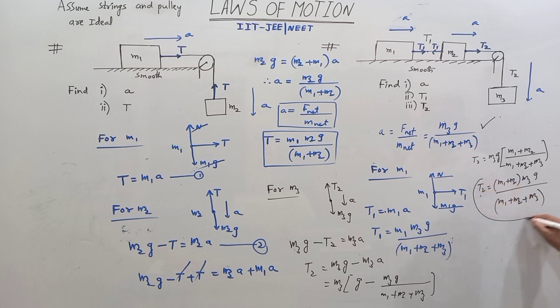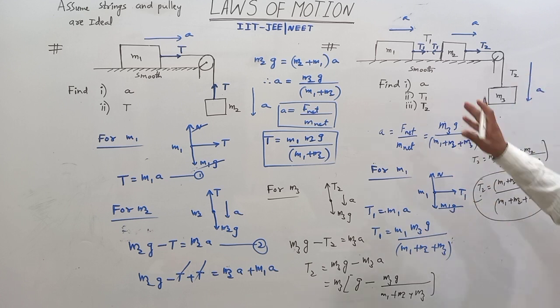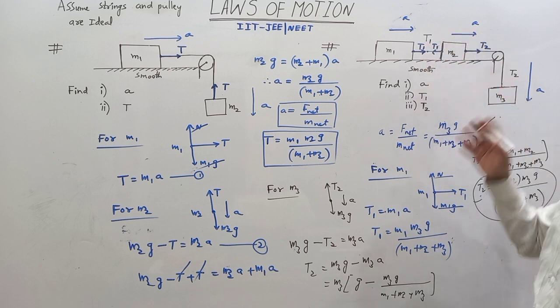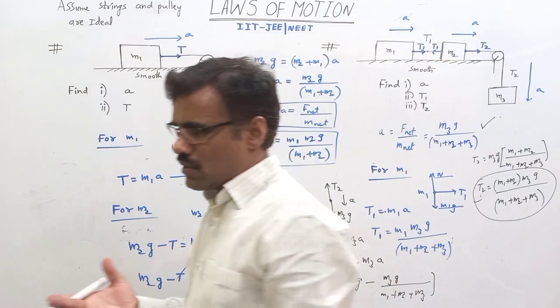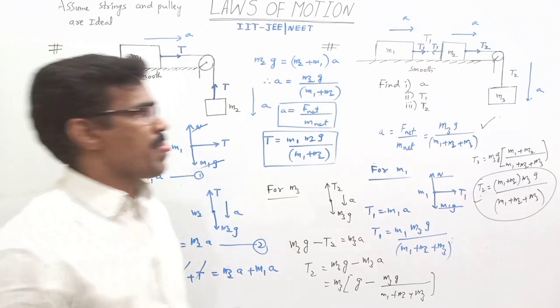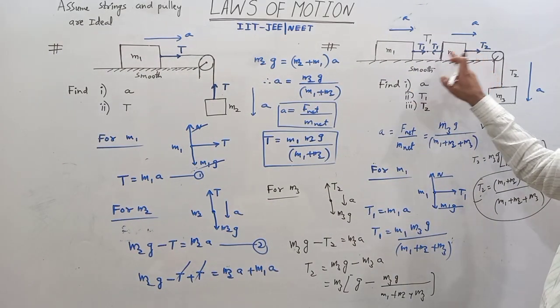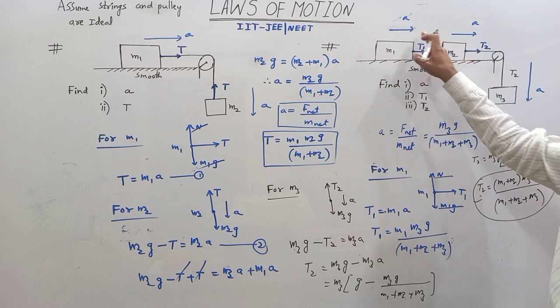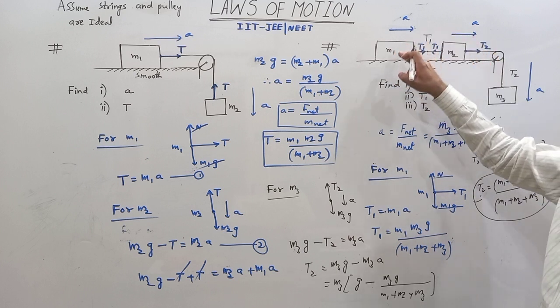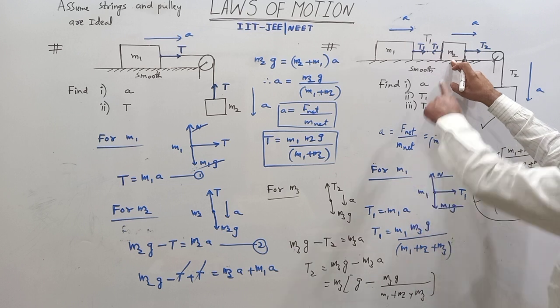Suppose this is the tension in the string. If we consider this three-block system converted into a two-block system, we get the answer very easily. We want the tension here, so M1 and M2 are considered one block, M1 plus M2.